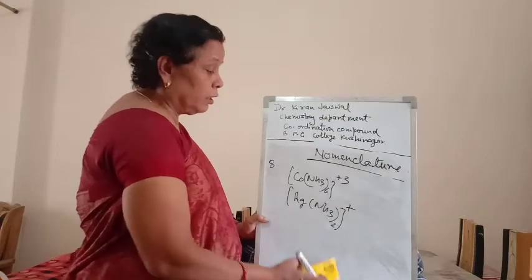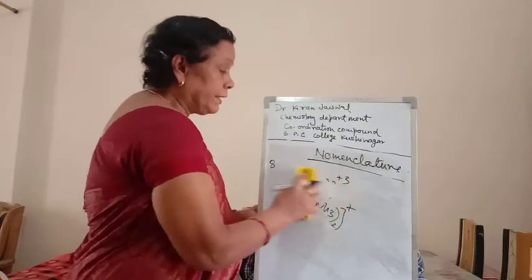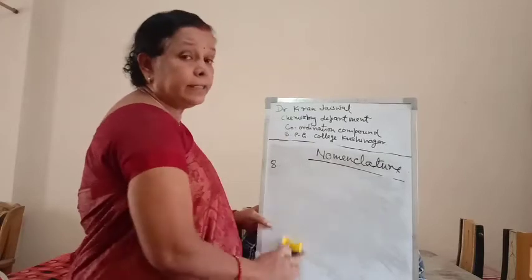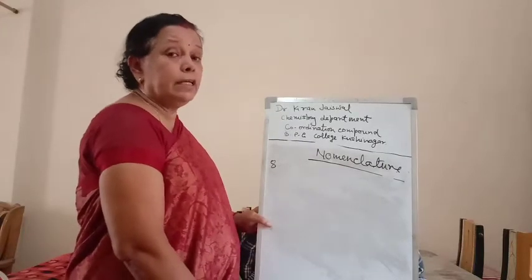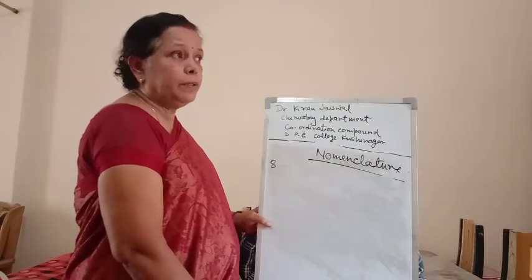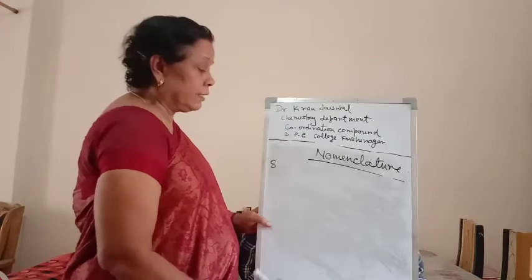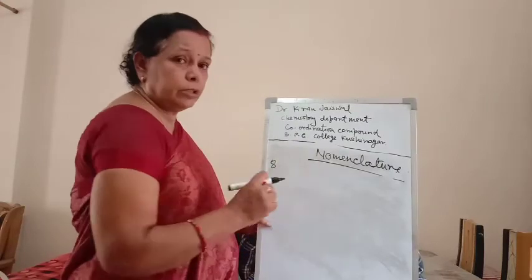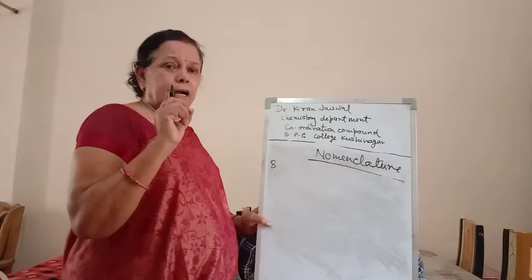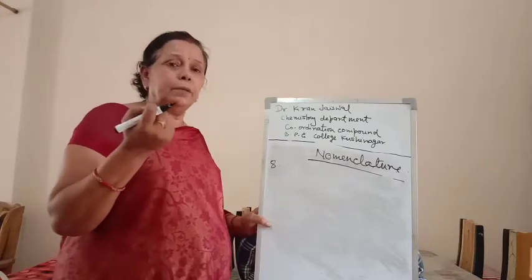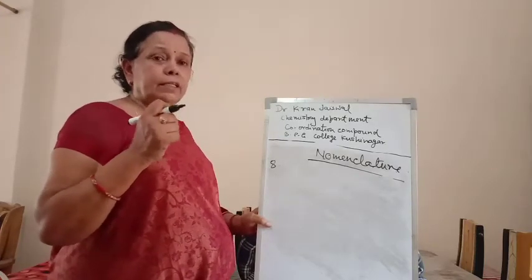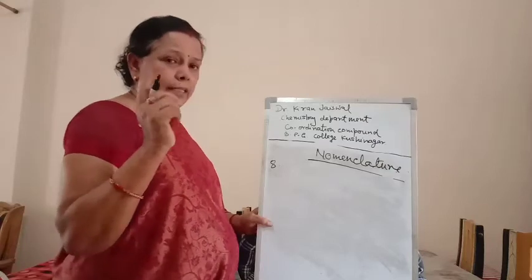But in case of a complex ligand such as ethylenediamine, bis, tris, tetrakis, pentakis are used.